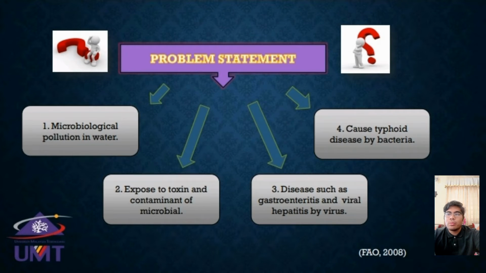In the next slide, the problem statement. The problem is microbiological pollutants in water. As a filter feeder, oyster will filter all food in the water. They will eat many microorganisms that live in water. However, they may be exposed to toxins and microbial contaminants. When humans eat oyster containing bacteria and virus, it may affect the consumer and cause disease. Examples of disease for virus are gastroenteritis and viral hepatitis, and for bacteria the disease is typhoid.